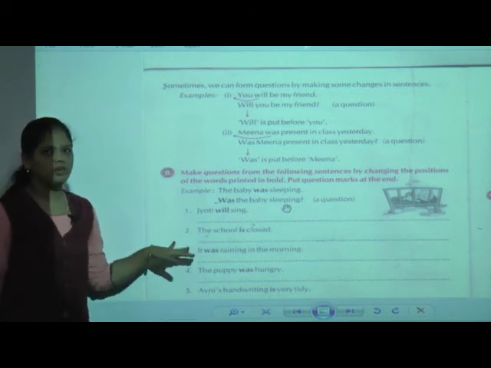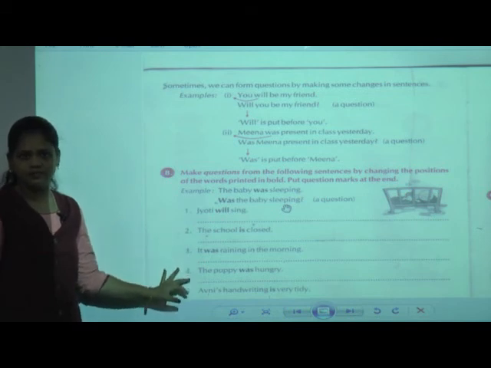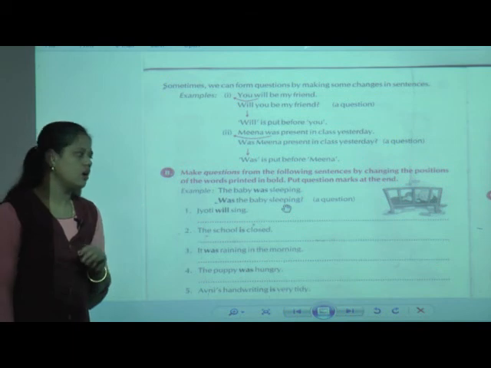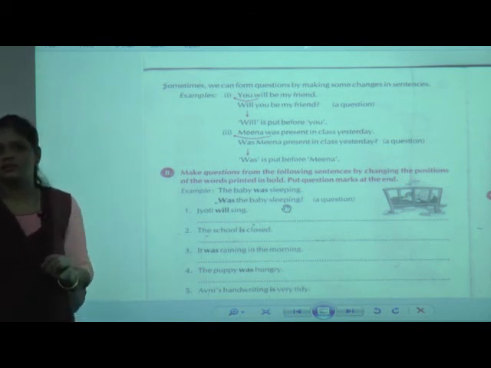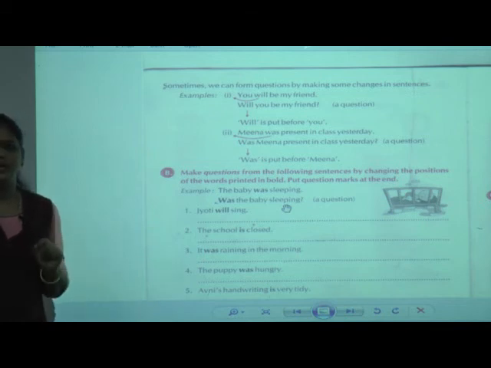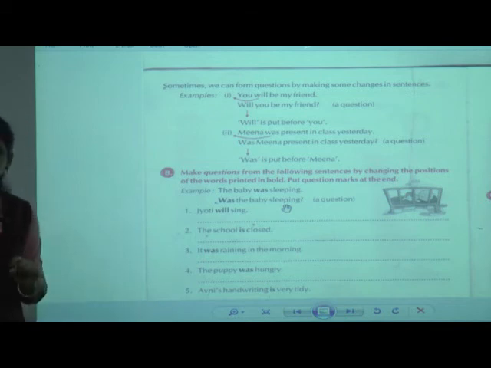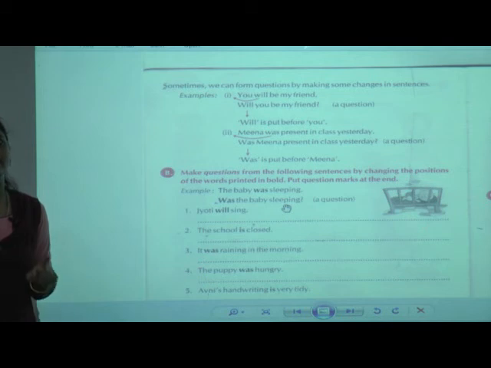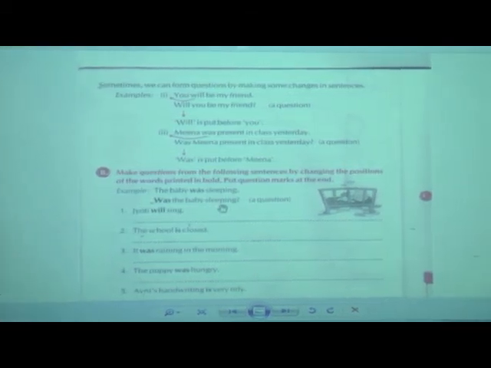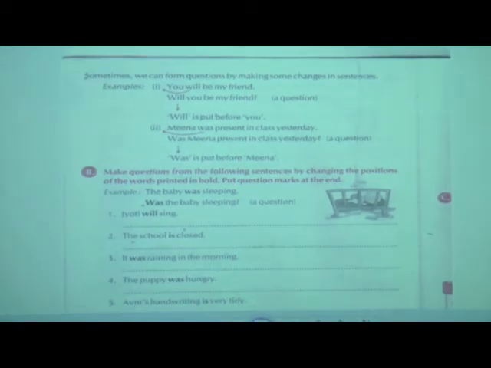Now today we are going to see the next examples related to the same question. Shall we go? Now open your grammar textbook, page number 11. Take your pencil and eraser with you, but don't write until I say to write the answers. Okay. Shall we go further?